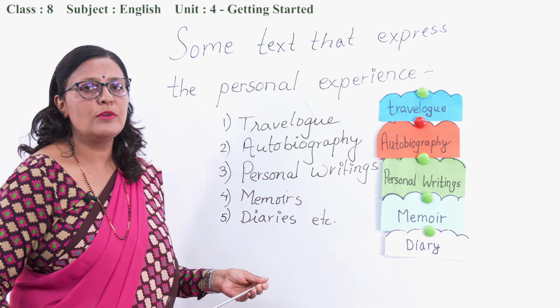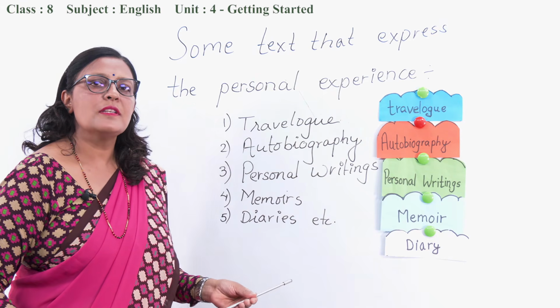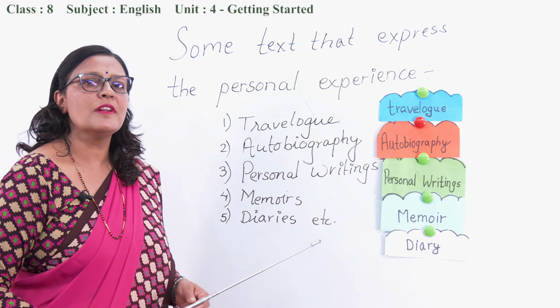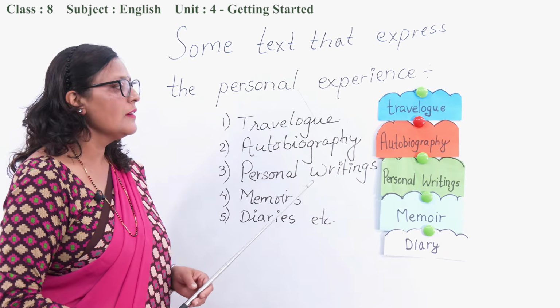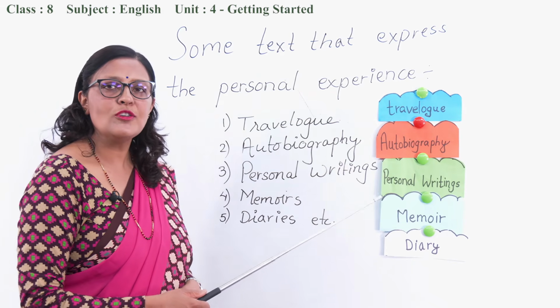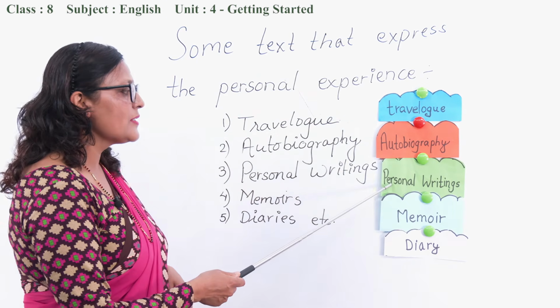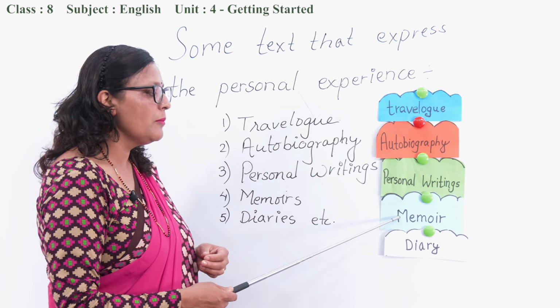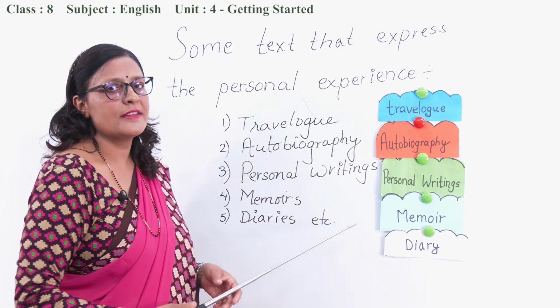For example, if we go to visit some places of tourist attraction, then we can express our personal feelings either in travelogue, or sometimes you can also write autobiography, right, or personal writings. Sometimes you can express our experience in memoir, in diary, etc.